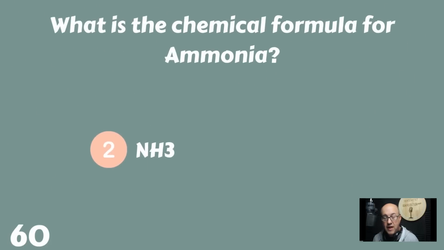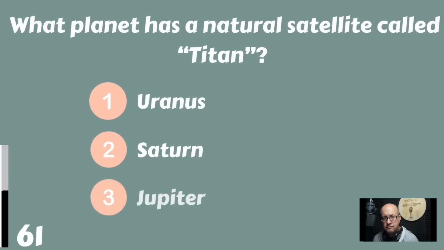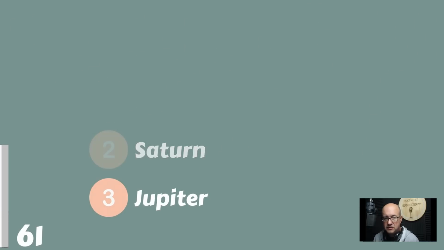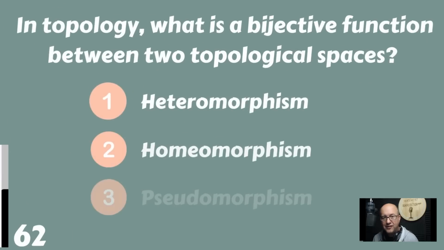The chemical formula for ammonia is NH3. What planet has a natural satellite called Titan? Is that Uranus, Saturn, or is it a satellite of Jupiter? Titan is one of Saturn's moons, or natural satellites.